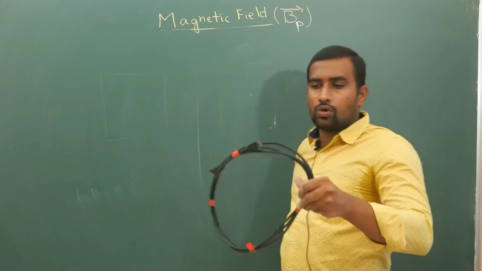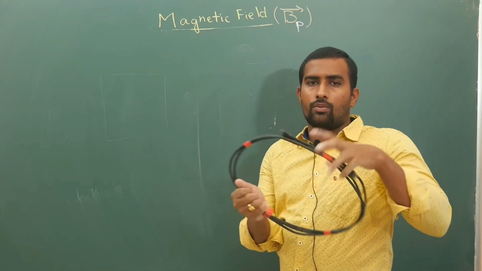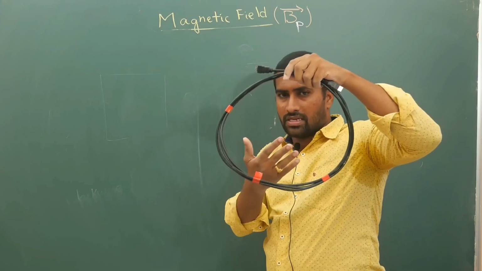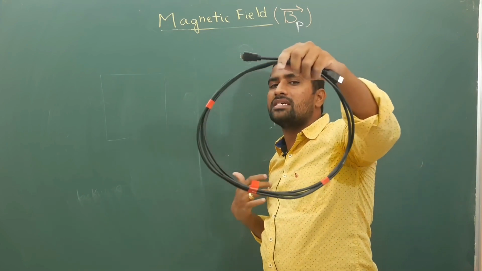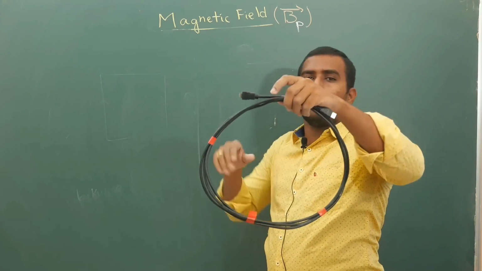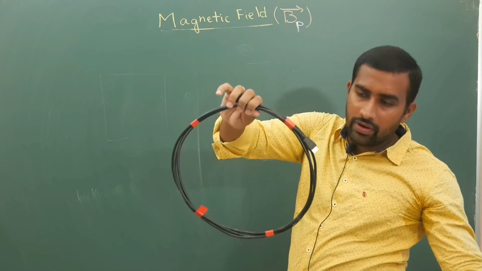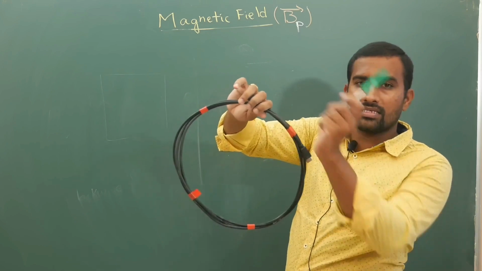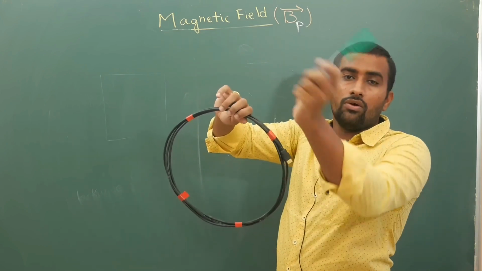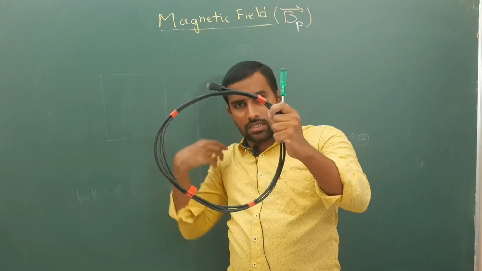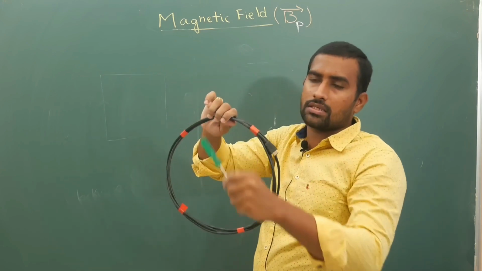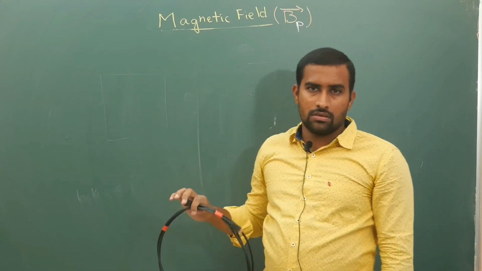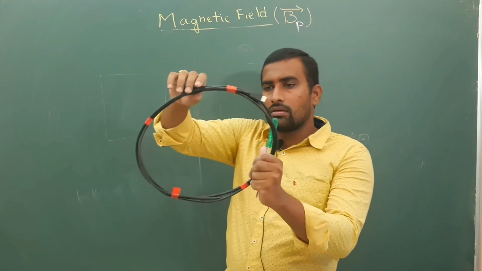Now two people are observing, one person is you, and the second person is me. Let us say current is going this side like this. Now for me it is clockwise, for you it is anti-clockwise, getting my point, right?